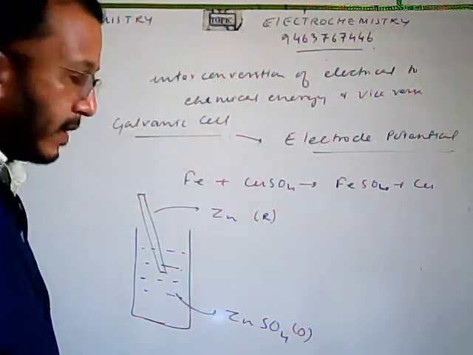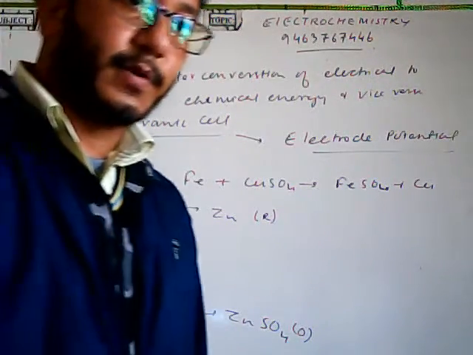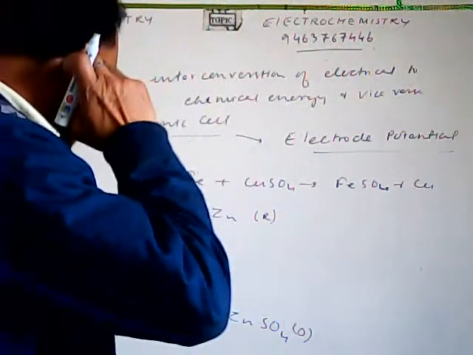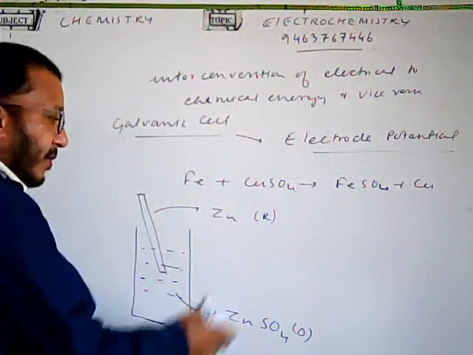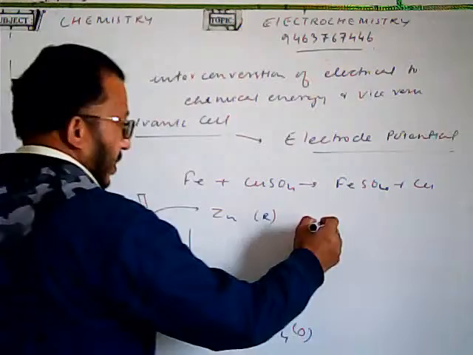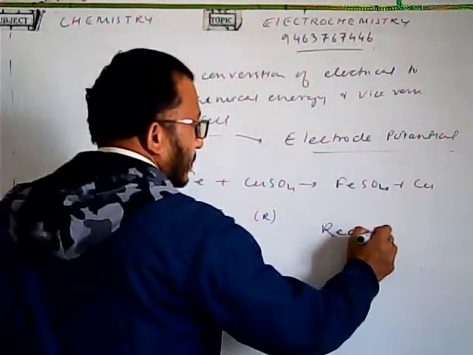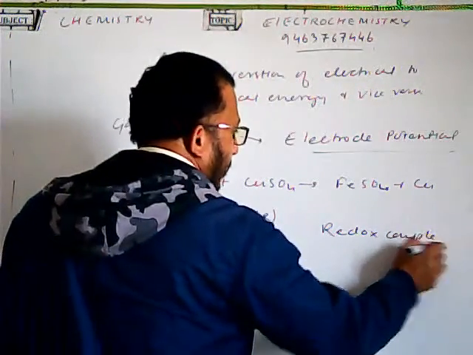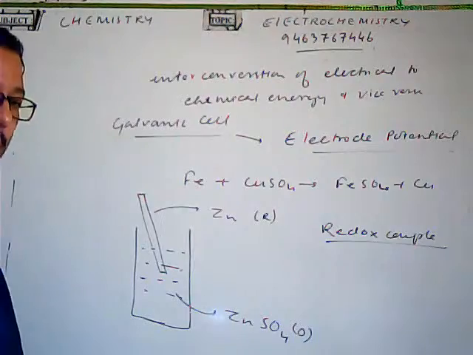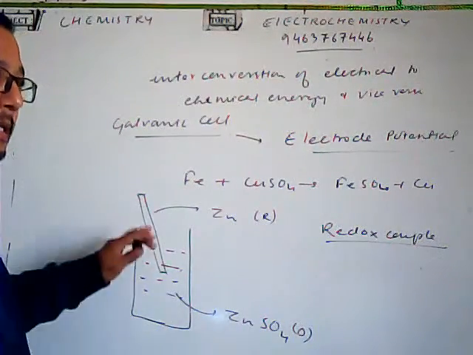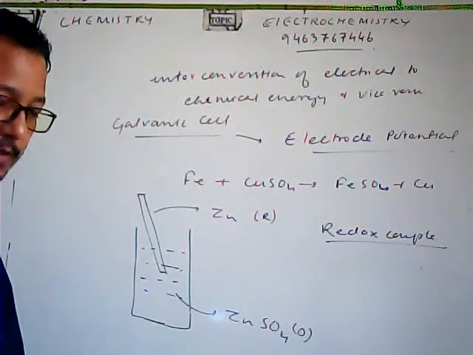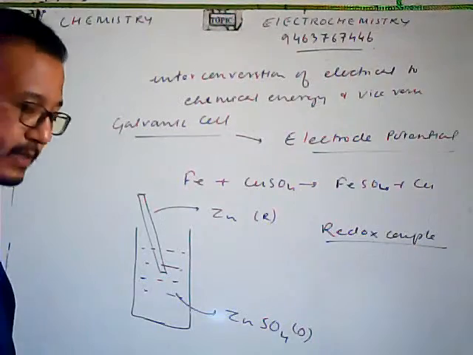Whenever we have such a pair present, in which we have the oxidized and the reduced form present, we call it a redox couple. Now, in this arrangement, we can have two processes taking place.